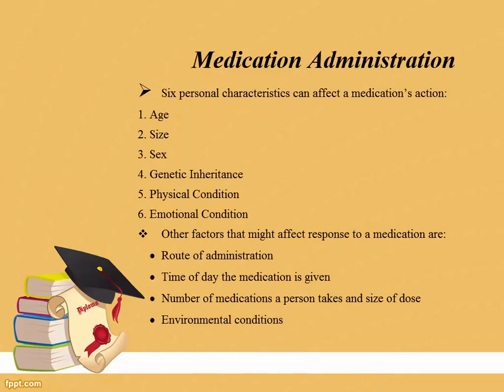Six personal characteristics can affect a medication's action: 1. Age. 2. Size. 3. Sex. 4. Genetic inheritance. 5. Physical condition. 6. Emotional condition. Other factors that might affect response to a medication are: route of administration, time of day the medication is given, number of medications a person takes and size of dose, and environmental conditions.